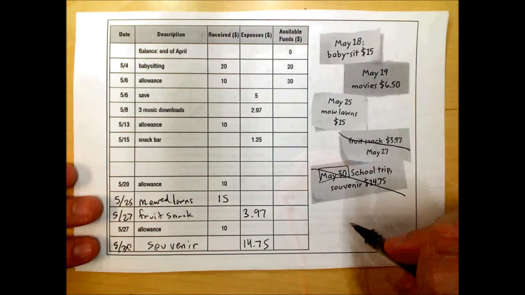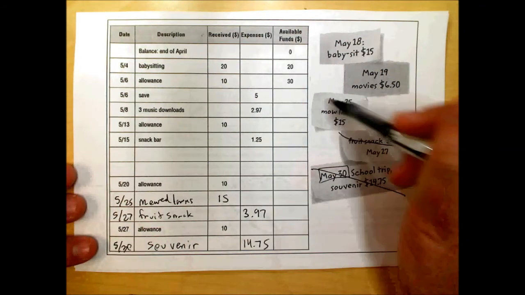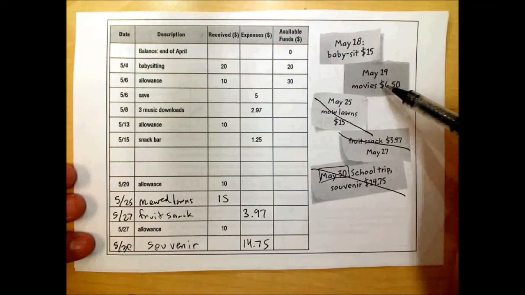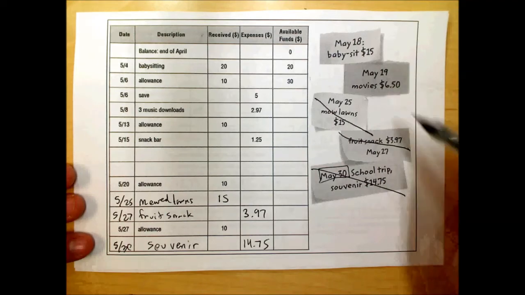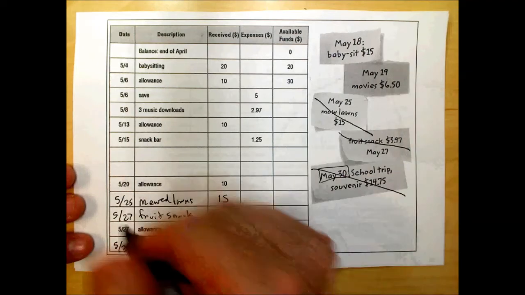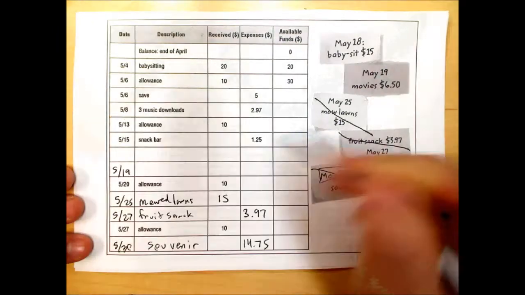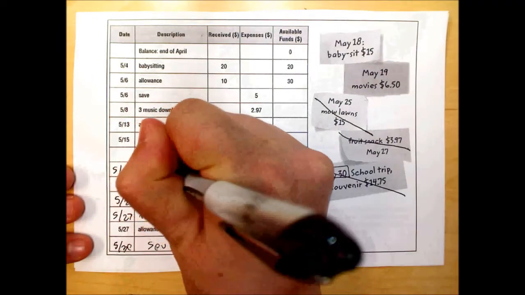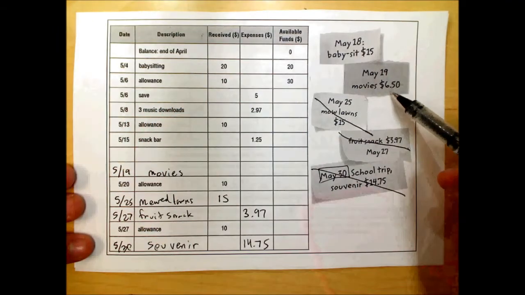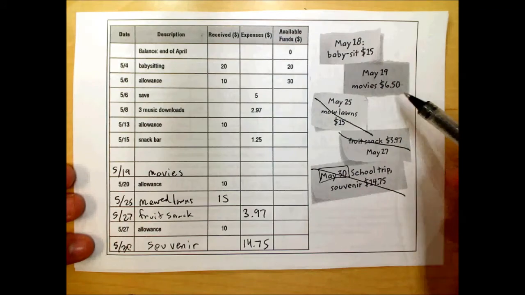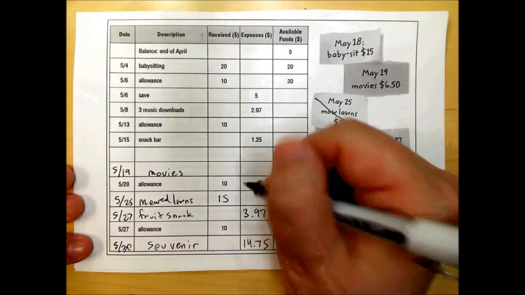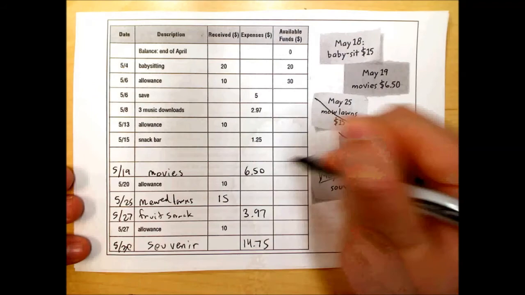So I'm going to do that later. And then on May 19th, they went to the movies for $6.50. 19th is going to be right before the 20th. So I will put movies in that column, and it costs $6.50. That's going to go in the expenses column because money was spent.